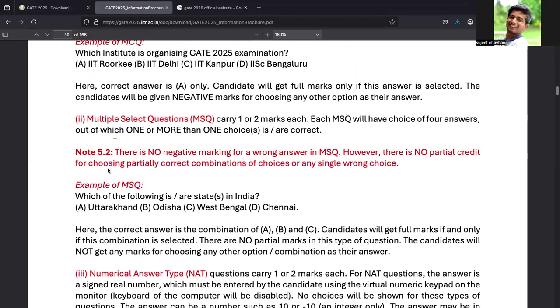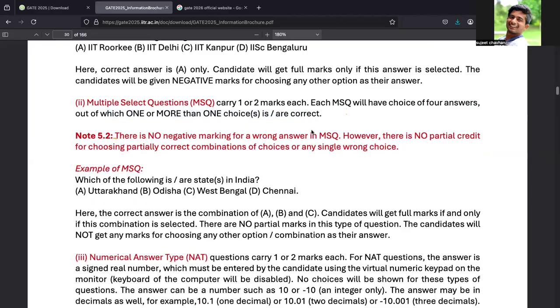So the next thing is multiple select questions. They carry 1 or 2 marks each. Each multiple select question will have a choice of 4 answers, out of which one or more choices are correct.